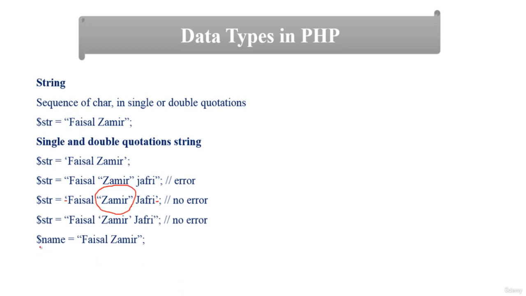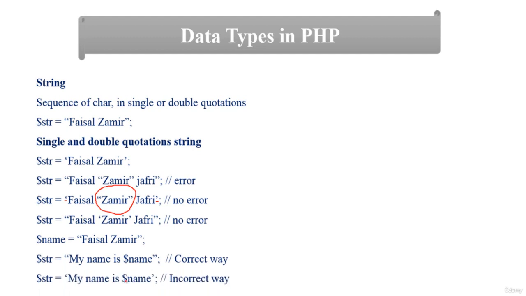For example, in another case we have a variable. You can use a variable in double quotation, not in single quotation. So this is a correct way. You can use a variable inside double quotation, but when you use a variable in single quotation, this is an incorrect way. So these are different cases that we will discuss in Visual Studio Code.